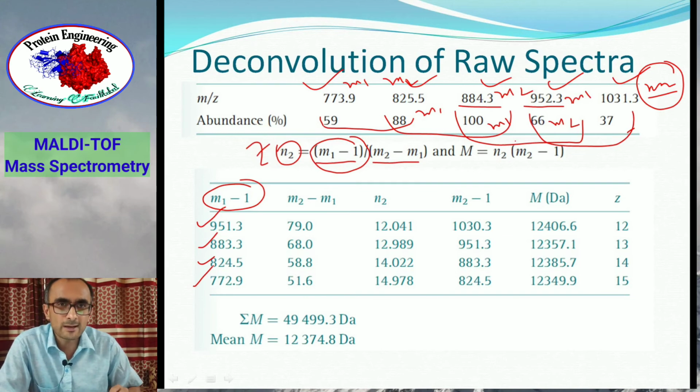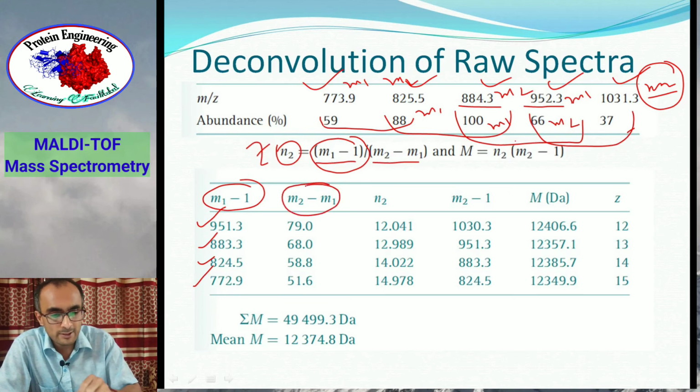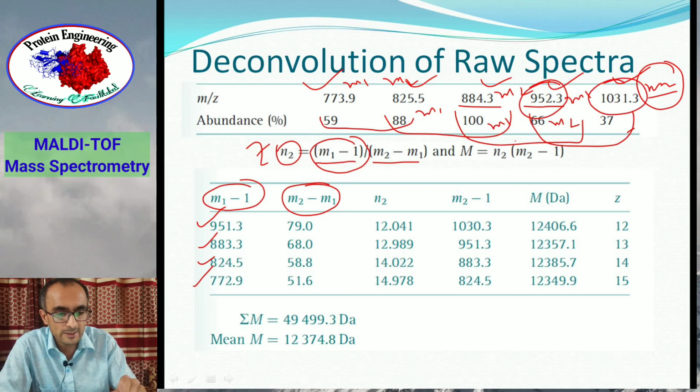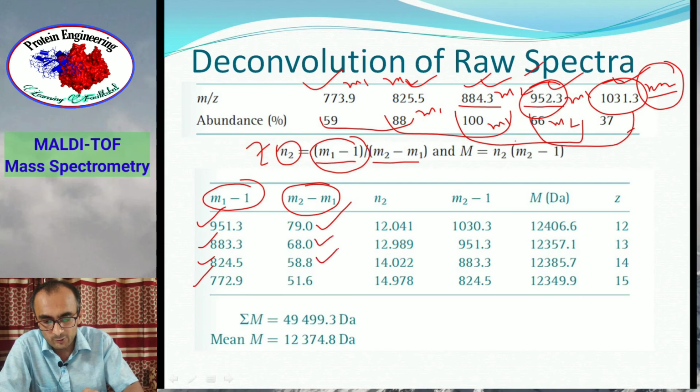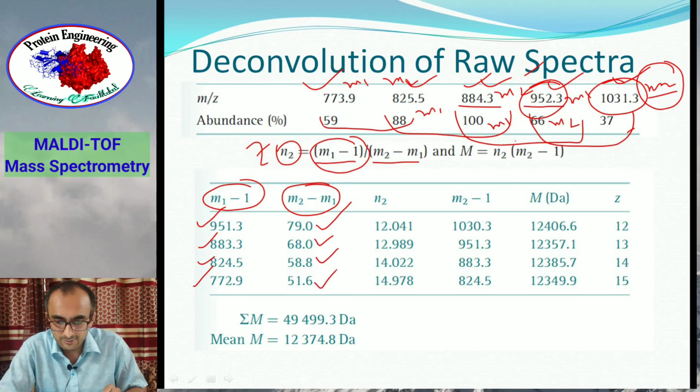Out of 5, you can analyze only 4 peaks. Then you take the difference of m2 minus m1. So the difference of 1031.3 and 952.3 is 79. Similarly, the difference of this peak and this peak is 68, 58.8, 51.6. So that's the value of the difference of m/z of adjacent peaks.